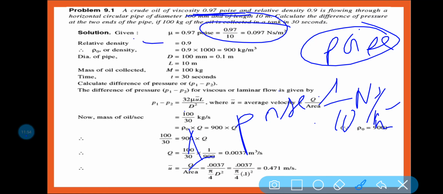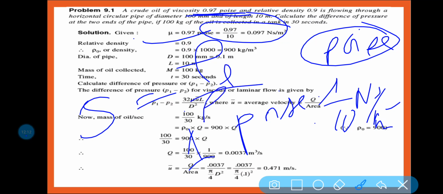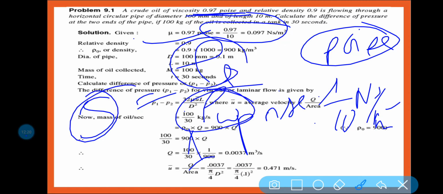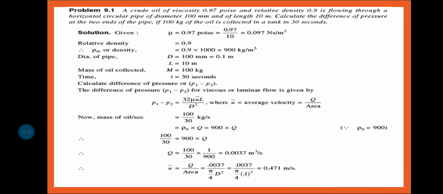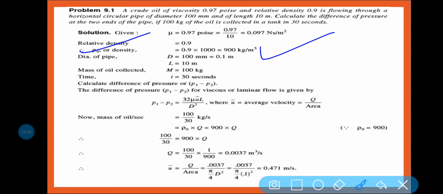Relative density is given 0.9. Rho or density, once relative density is given, then you can calculate the density. We know that relative density is equal to density of liquid by density of water. So density of water is 1000, so that is why rho is equal to 0.9 into 1000. So that is why it is written here rho or density is equal to 900 kg per meter cube. Clear?